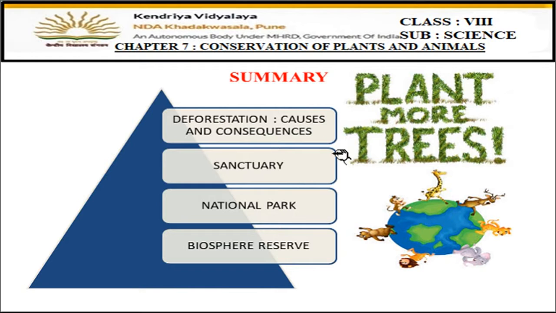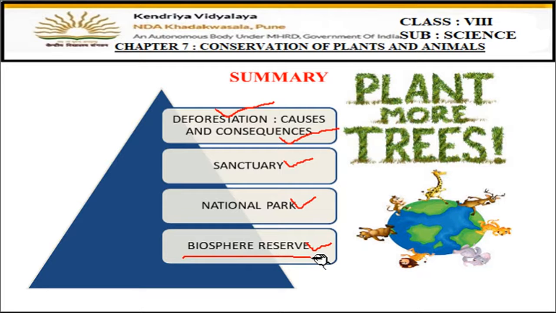Now, we have come to the end of the session today, that we have learned about deforestation and its causes and then consequences also. Then we have studied what is the sanctuary, what is the national park, and what is the biosphere reserve. Right? In the sanctuary, mainly the animals are protected. In the national parks, plants and animals both are protected. And in the biosphere reserves, the biodiversity is protected.